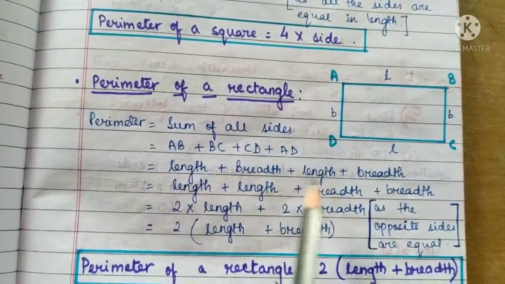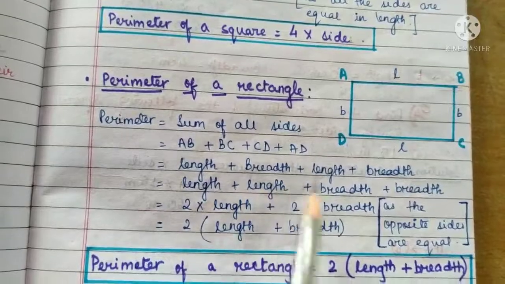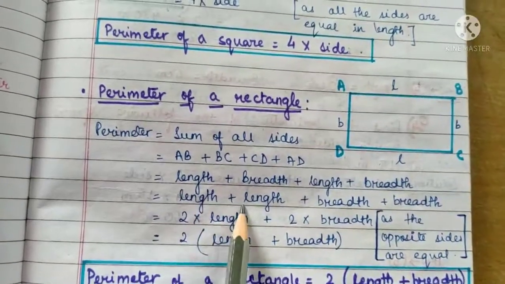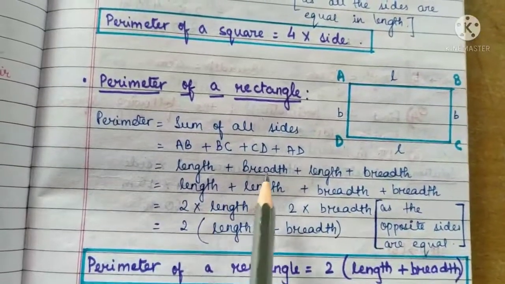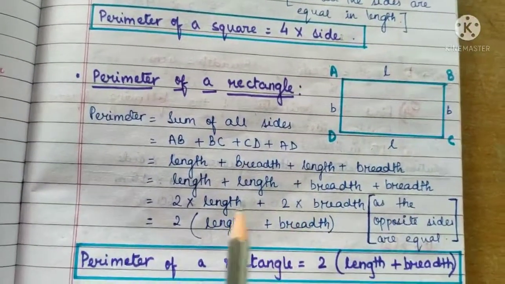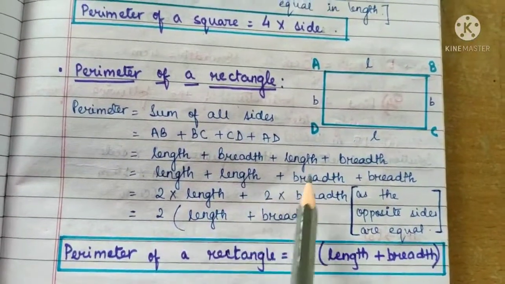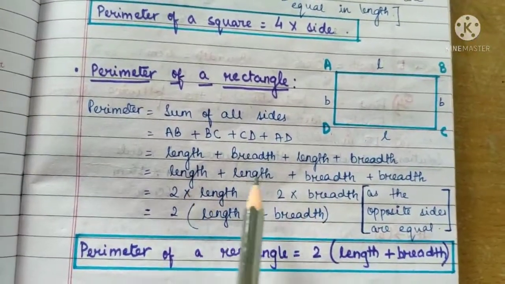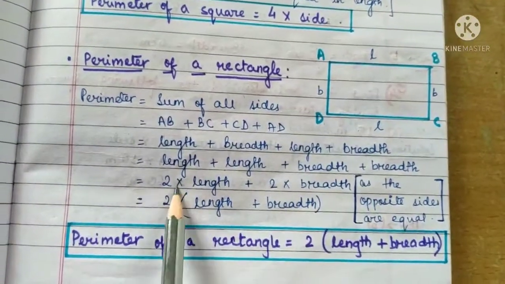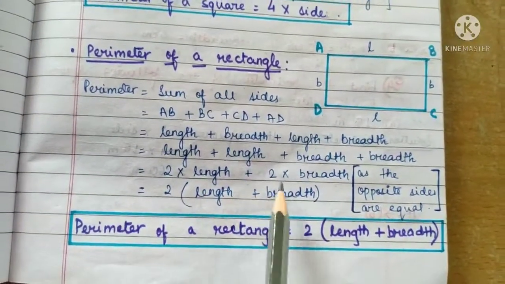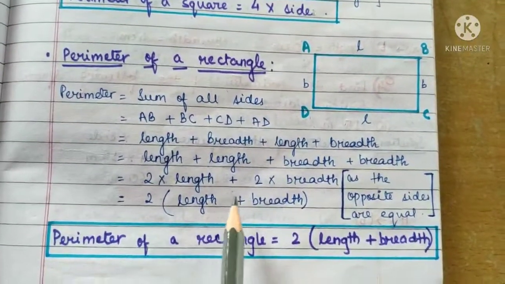So we can bring the lengths together and the breadths together. That is length plus length and breadth plus breadth. हम length और length को एक साइड करेंगे और breadth को एक साइड करेंगे. So length is 2 times, that is 2 into length plus 2 into breadth. यहाँ पे length हम 2 बार ऐड कर रहे हैं और breadth भी 2 बार ऐड कर रहे हैं. So 2 times the length plus 2 times the breadth. That is 2 into length plus breadth.